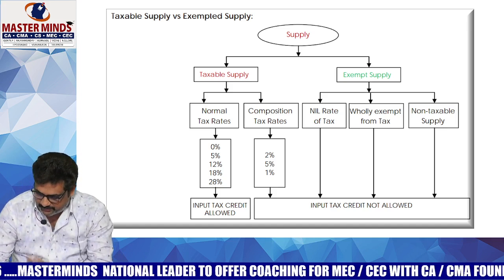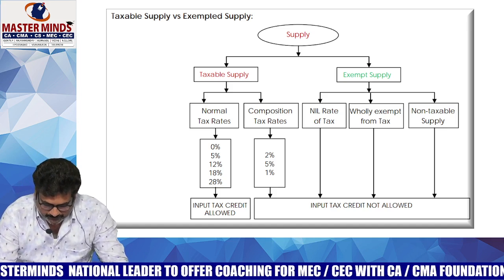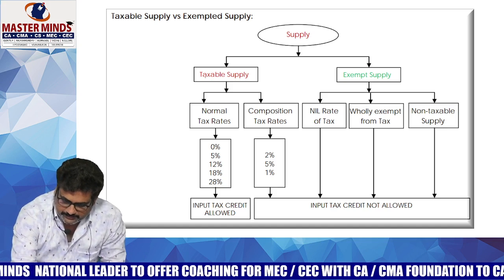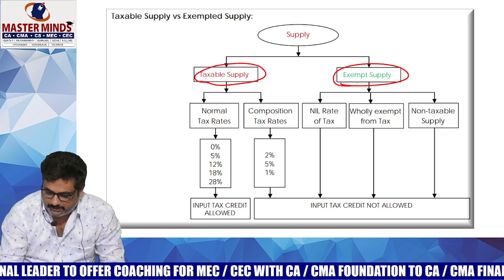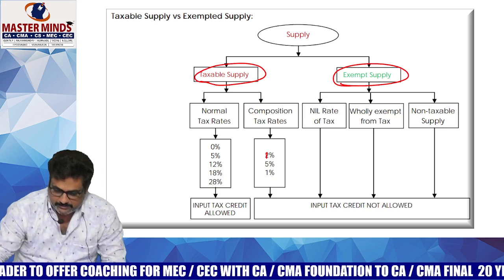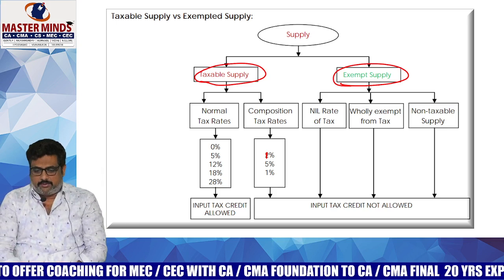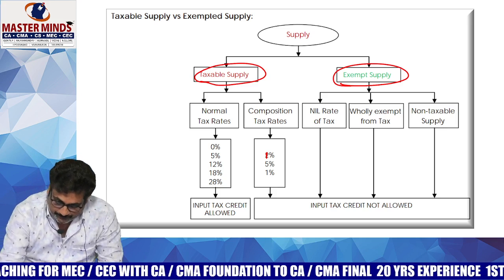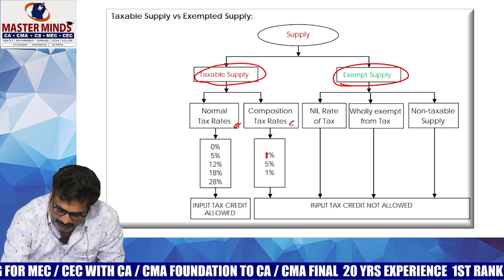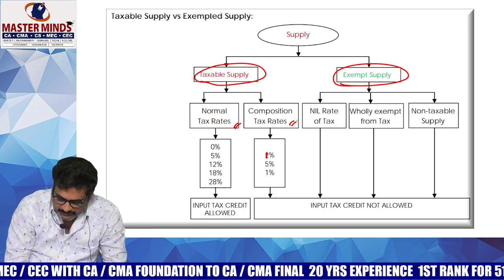Generally, supplies can be divided into two types. One is taxable supply and the second one is exempted supply. If it is a taxable supply, the rates are of two types: normal rates and composition rates.